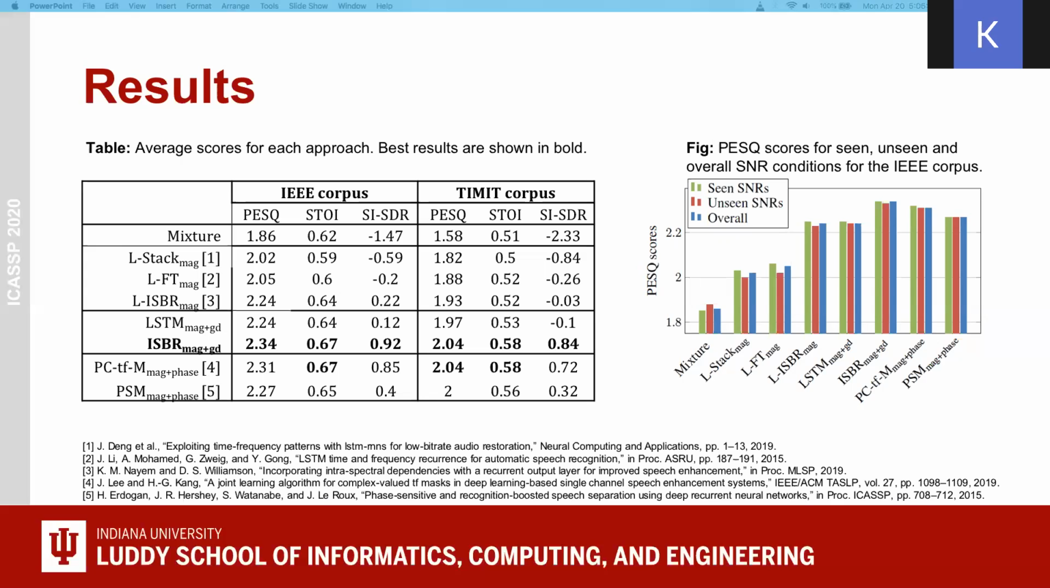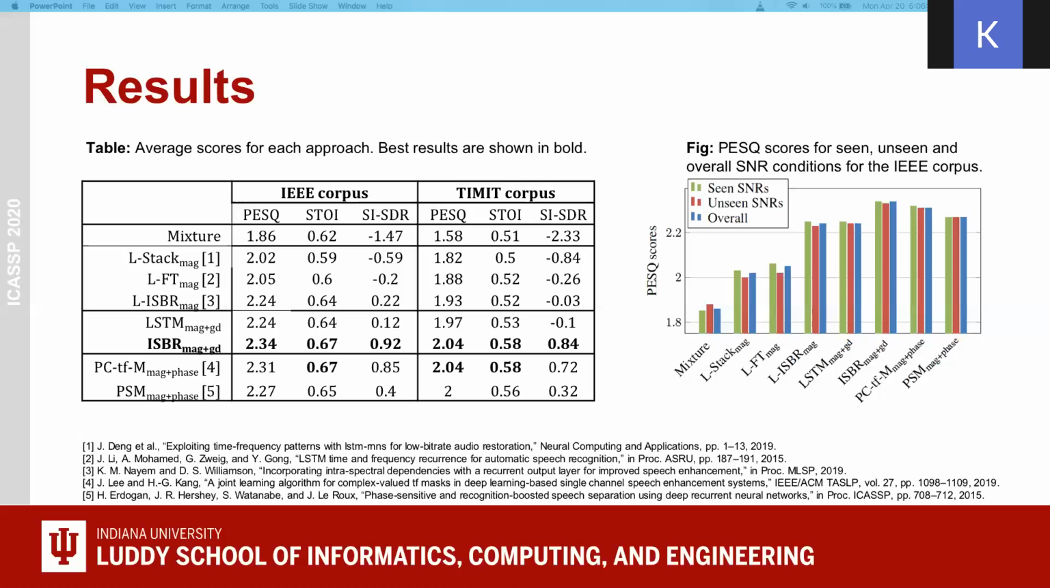The L-stack approach is proposed by Deng et al. LFT is proposed by Lee et al. LISBR is our prior work with only magnitude loss function. LSTAC and LFT use a separate frequency LSTM module and LISBR uses the ISBR layer. We use the magnitude loss function for these 3 approaches. LSTM MAG plus GD is the baseline LSTM model with magnitude and group delay loss function. ISBR MAG plus GD is our proposed approach with magnitude and group delay loss function.